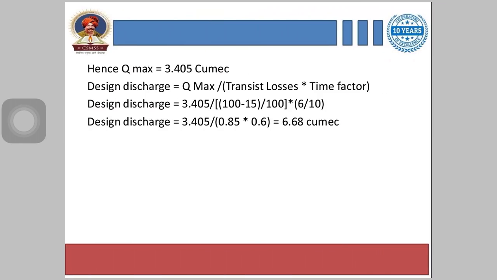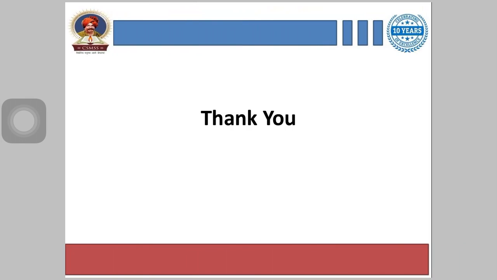And how have we taken these transit losses? It is given in the question about the transit losses. And design discharge is calculated by 3.405 divided by 0.85 multiplied by 0.6, and we get 6.68 cumec.